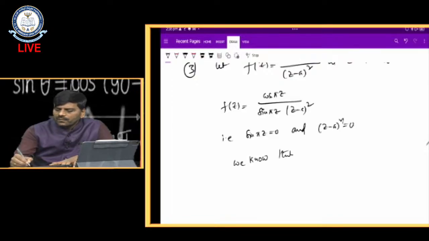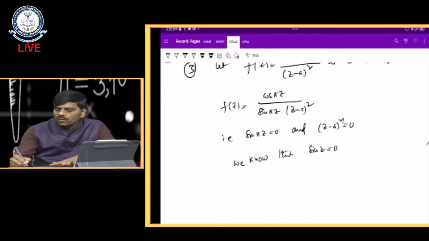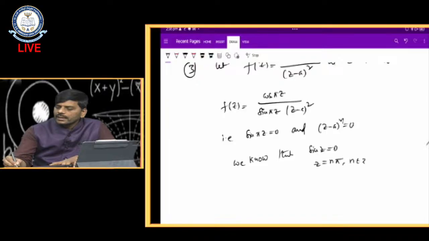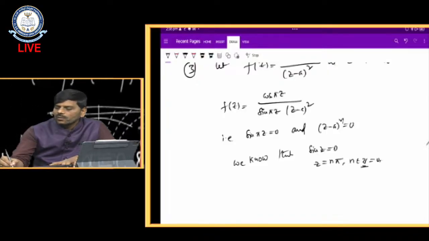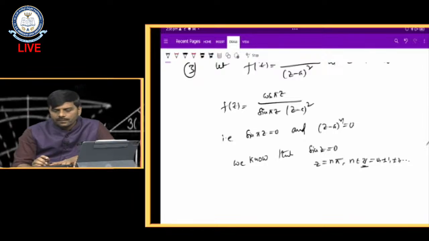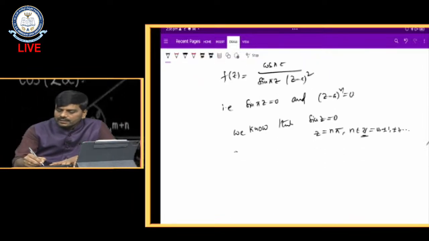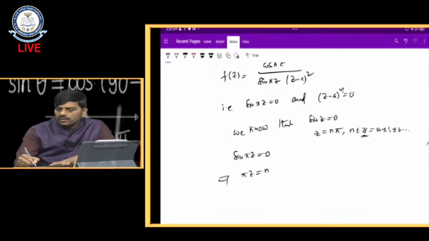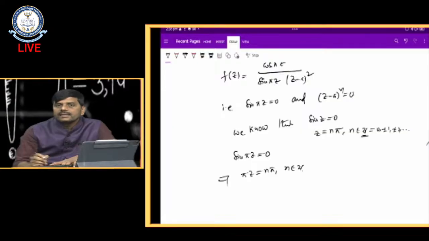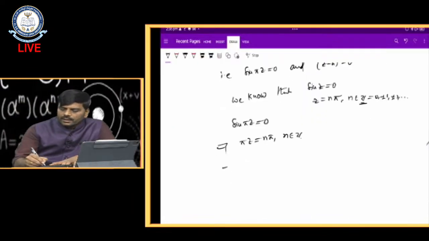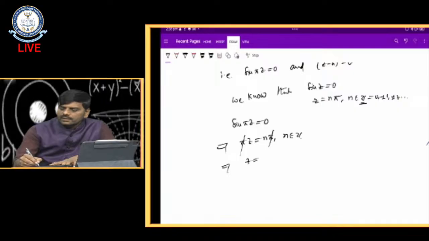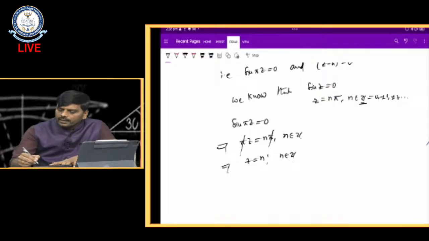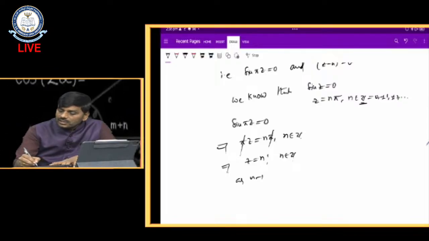We know that if sin z is equal to 0, then automatically z is equal to nπ, where n belongs to the integers. The integers are nothing but 0, plus or minus 1, plus or minus 2, and so on. Now here sin πz is equal to 0, that implies πz is equal to nπ, n belongs to integers. So π cancels on both sides, and z is equal to n, where n belongs to the integers and n tends to infinity.